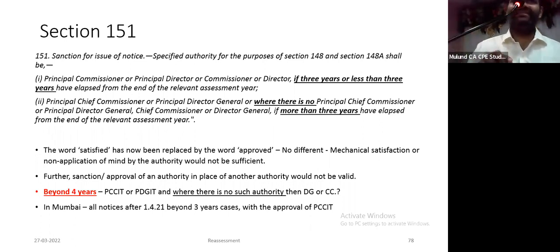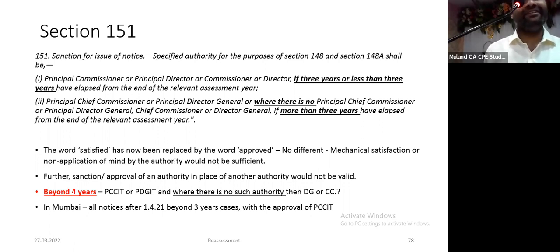So my doubt is this. 3 years have elapsed. AY 17, 18, 19, 20, 21. 3 साल हो गए. You are in 22. But not more than, sorry, 3 years have elapsed. He wants to issue at the end of 3.5 years. तो किसका अप्रूवल चाहिए?